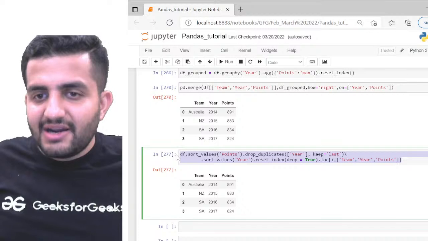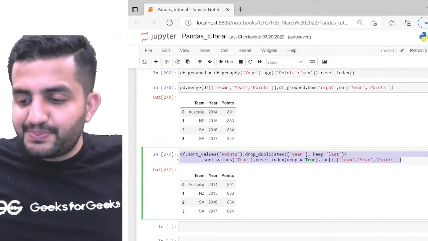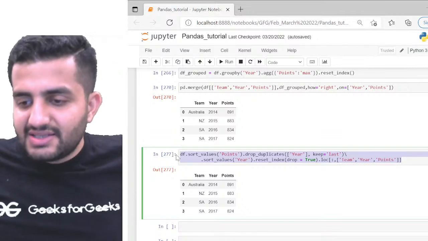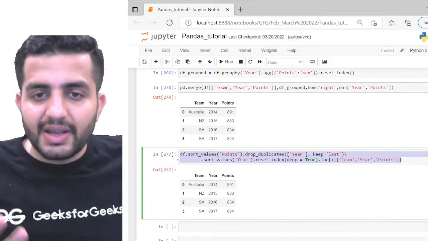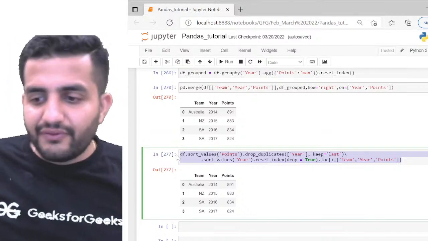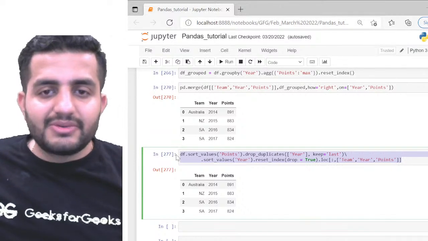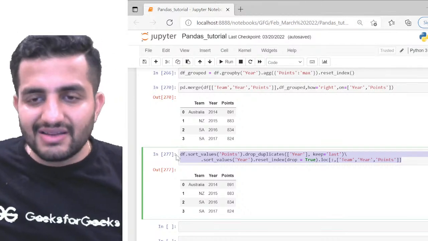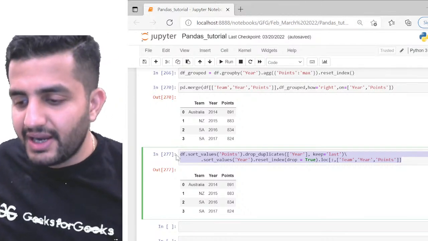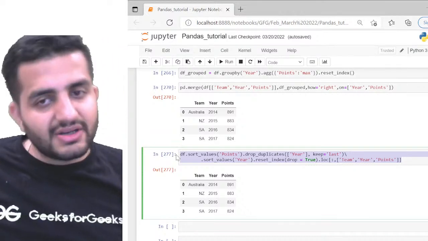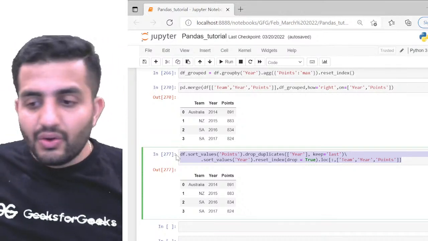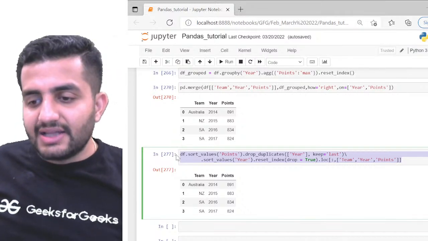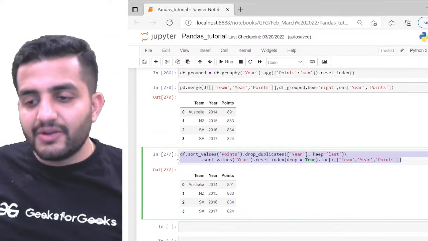Yeah, a bit complex, I understand, but again I'm just using plain simple logic, okay? I'm not doing anything fancy in this, trust me on that. It's just like applying your own brains, and seeing what you want to do. You have to first think of the logic, right? So the very first thing we did, we sorted the values, we dropped the duplicates, and then we again sorted the values, we reset the index, and we filtered out the columns which we wanted, right? The logic is still simple. We have studied all this. It's just that when you go on the ground, you have to understand when and what and how to apply. That understanding will always come with more and more practice.